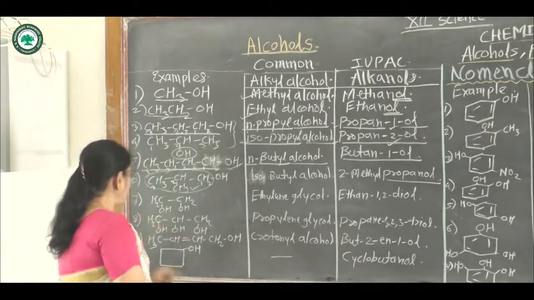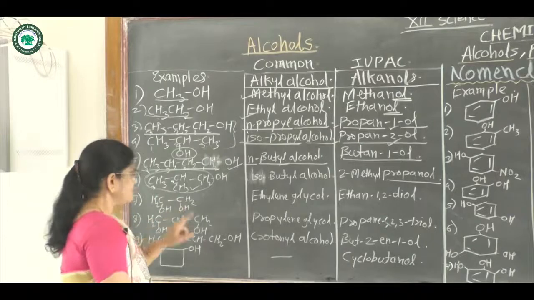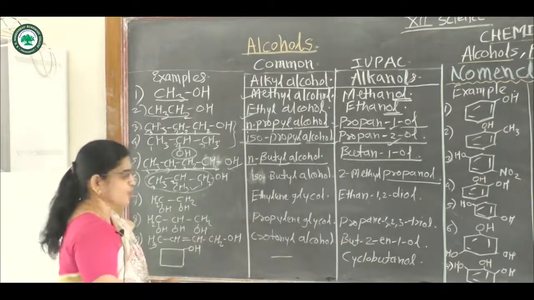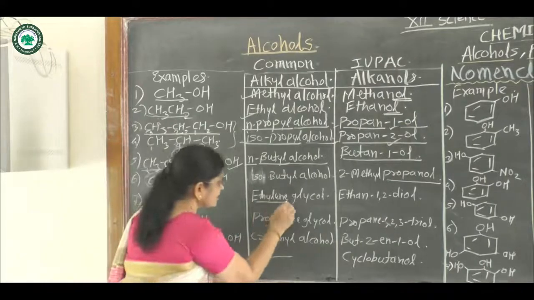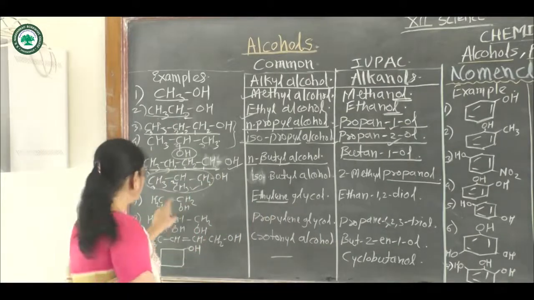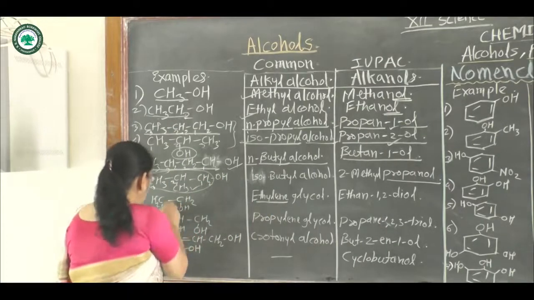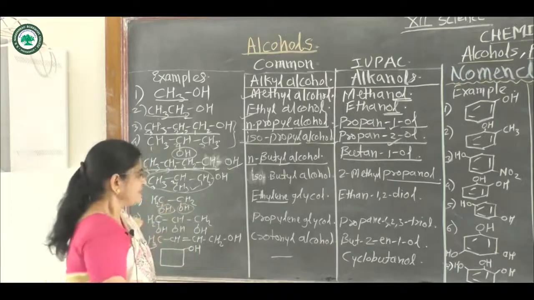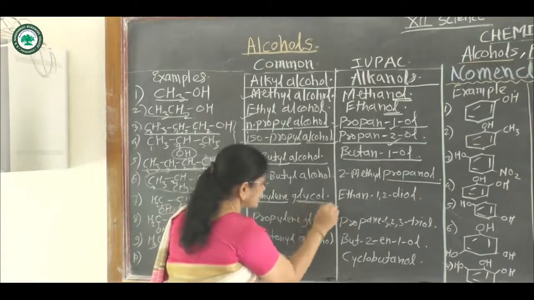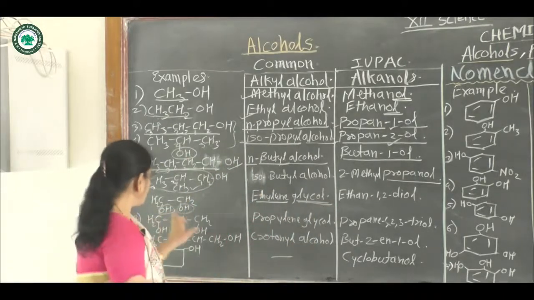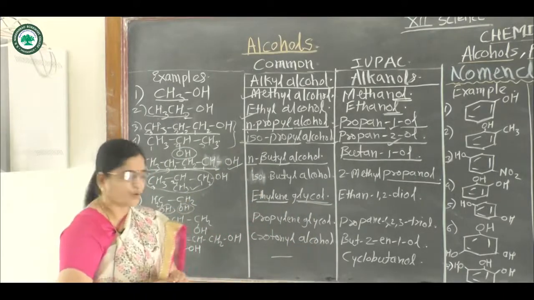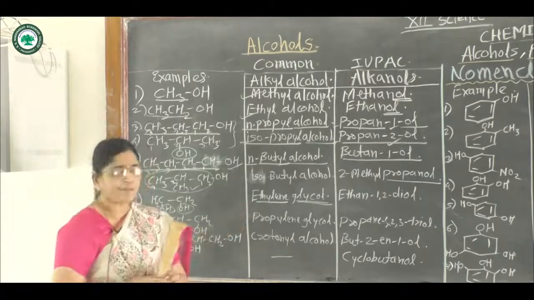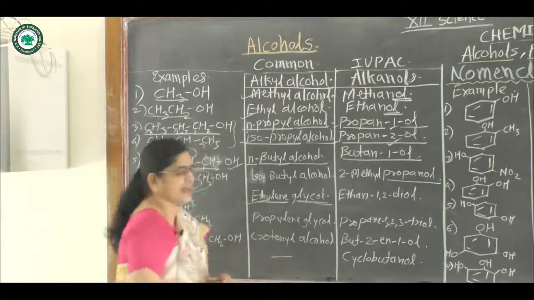The next example, CH2OH, CH2OH. In this example, these CH2 groups are called ethylene group, and on this ethylene 2 hydroxy groups are attached on adjacent carbon atoms. Such types of compounds are called glycols. Glycol means there are 2 hydroxy groups, hence the common name of this compound becomes ethylene glycol.